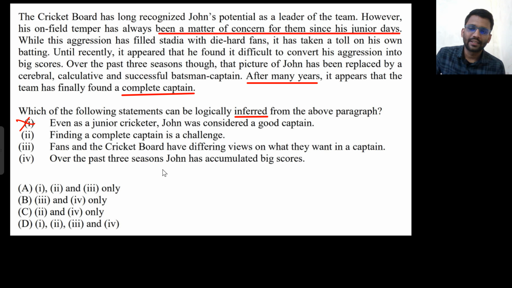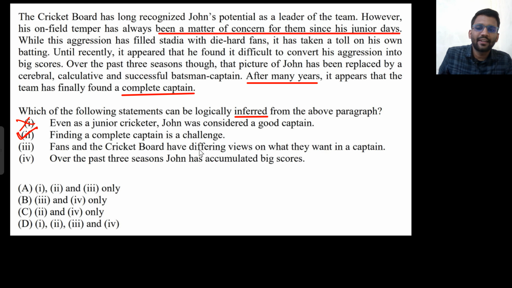Okay. Now, second statement: finding a complete captain is a challenge. Yes, we can see this, because he has to be less aggressive and also he has to be a good batsman. He has to score well as well. So this is a difficult challenge that can be inferred for sure. So statement 2 is right.